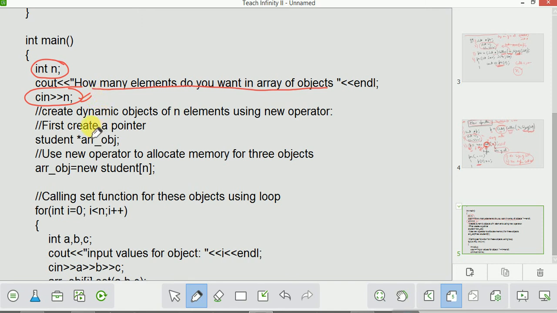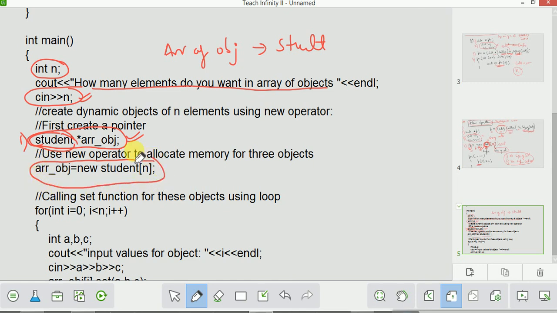Now for allocating memory, first I have to create a pointer. This pointer should be of type student. Student is a class, and I am creating an array of objects. Always remember, I am creating an array of objects, so it should be of type student. Then I will allocate memory using the new operator and assign it to this pointer.